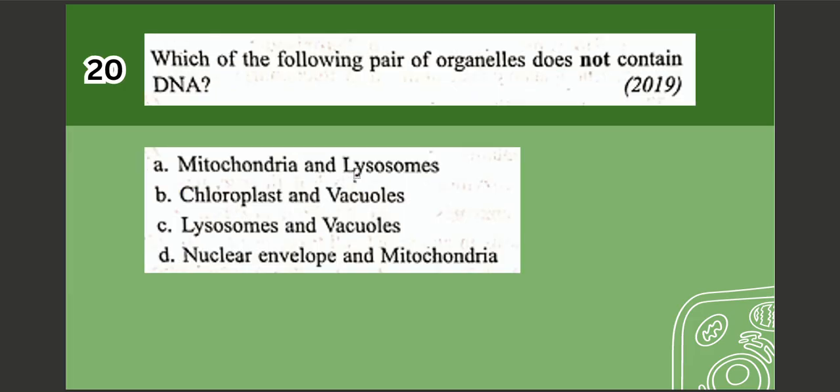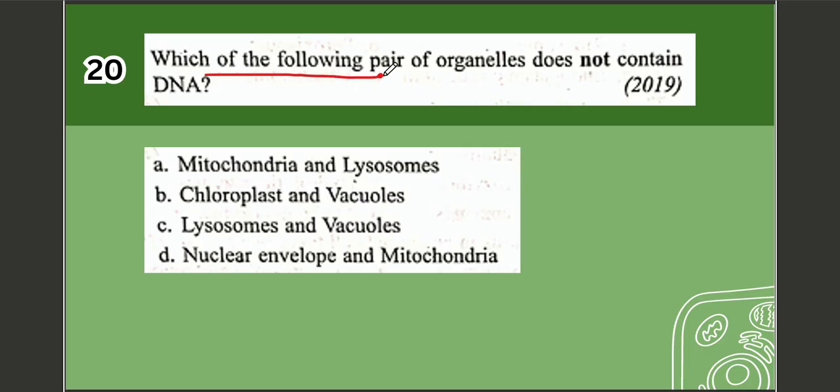Next question. This is the last question of this video, so you have to answer this question. Let's see the question. Which one of the following pair of organelles does not contain DNA? Options are A. Mitochondria and lysosome, B. Chloroplast and vacuole, C. Lysosome and vacuoles, D. Nuclear envelope and mitochondria. If you know the answer, do comment in the comment section, and we will discuss this question in the next video.